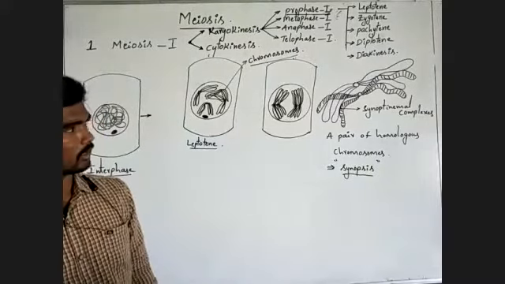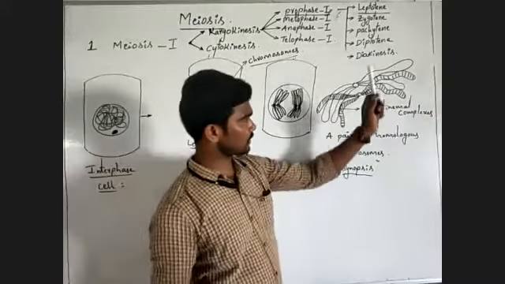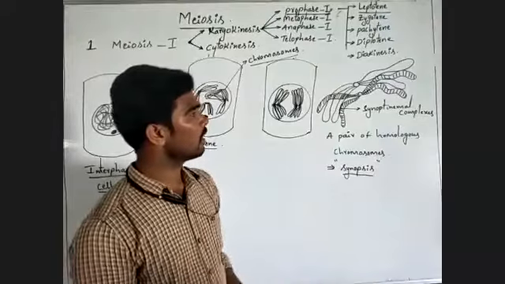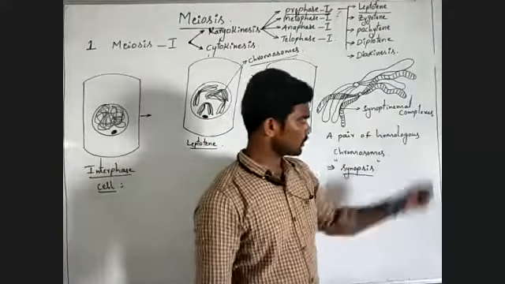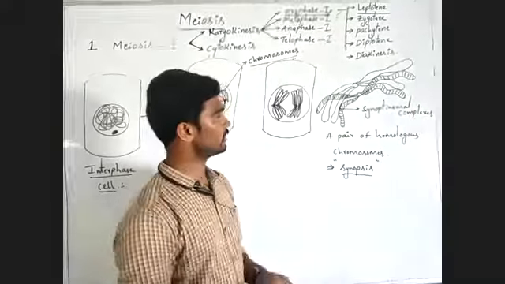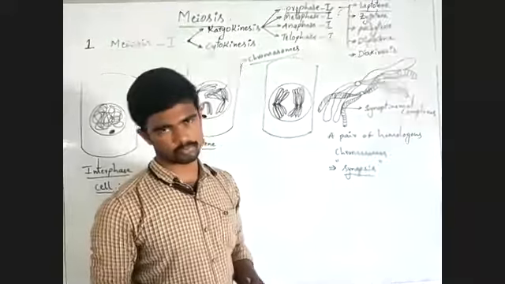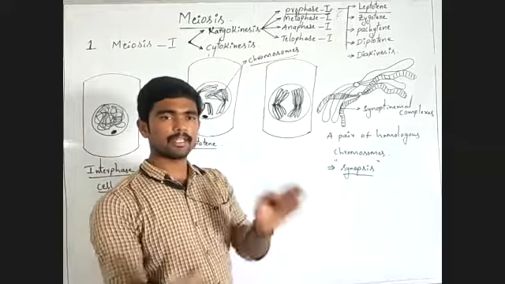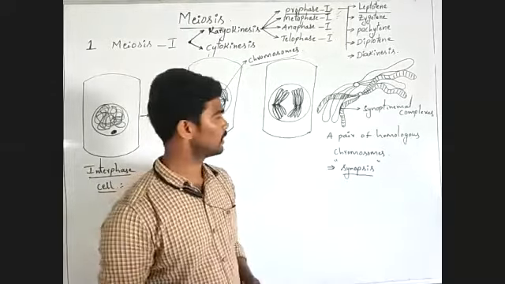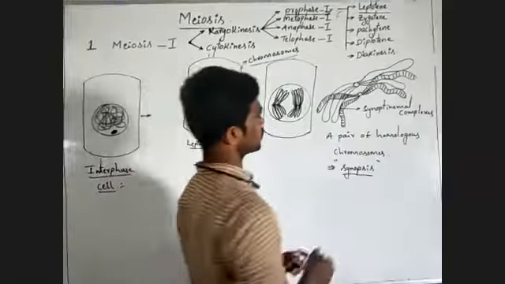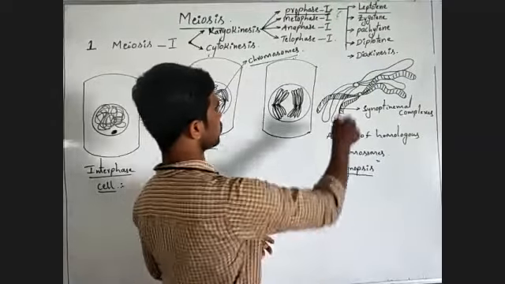Are you understanding? This is a very important structure. Actually, through these synaptonemal complexes, genetic material, small segments of chromosome, is exchanged. This is a very important structure. Observe carefully.